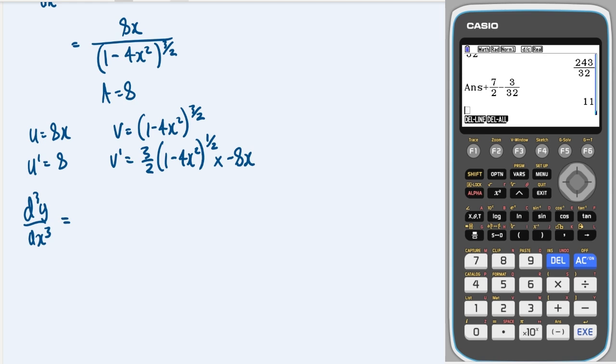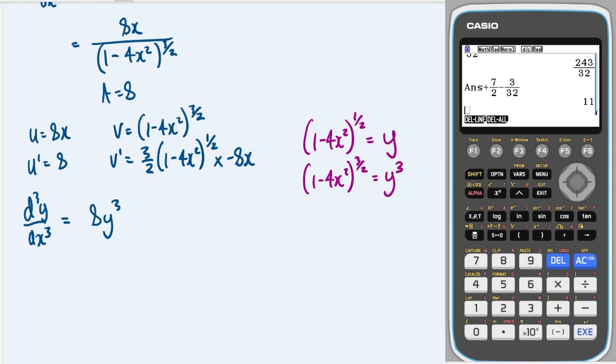I'm going to do a cheeky little substitution, because this is just going to be too nasty. I'm going to say that this is equal to, let's go with y. So therefore this is equal to y cubed. Okay, let's see how this works. I'm confident it will. We start with v, so v is y cubed, and we've got 8 here, so we've